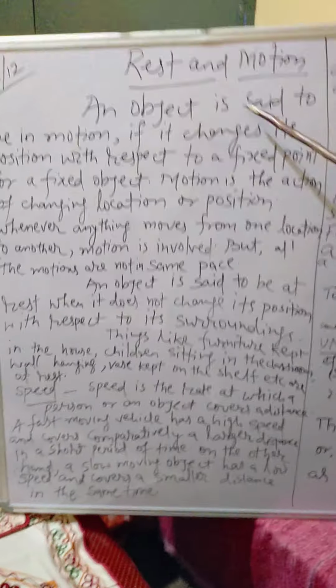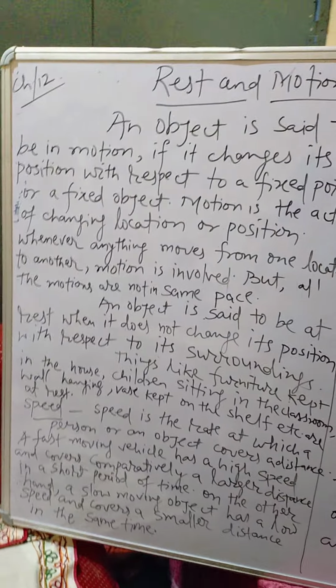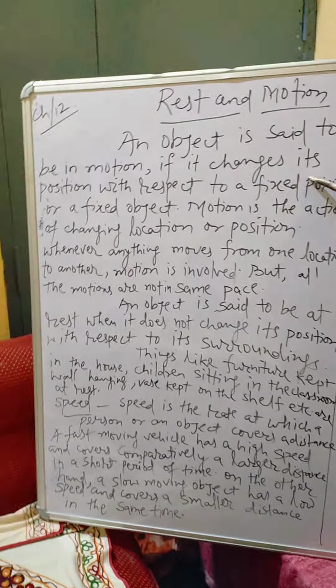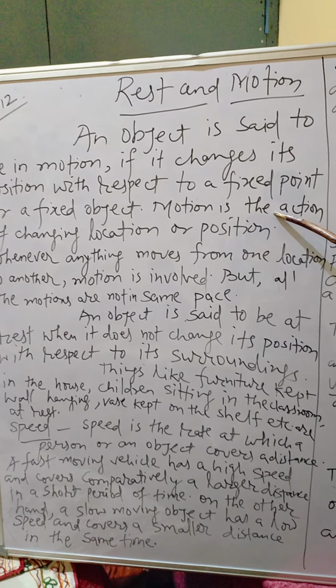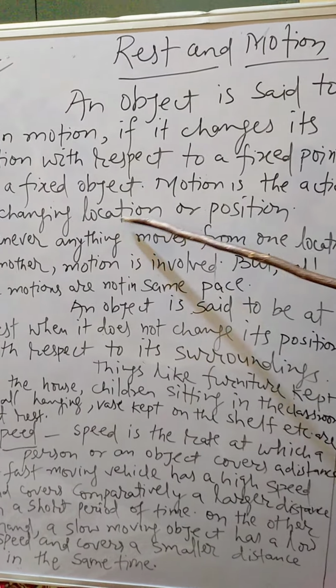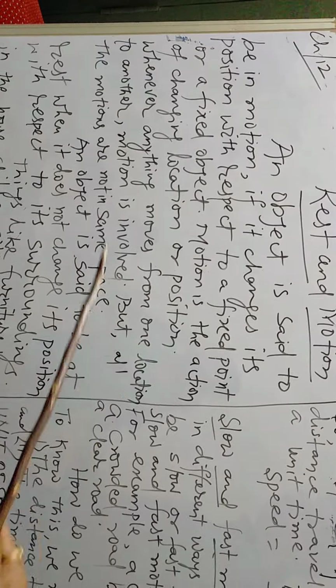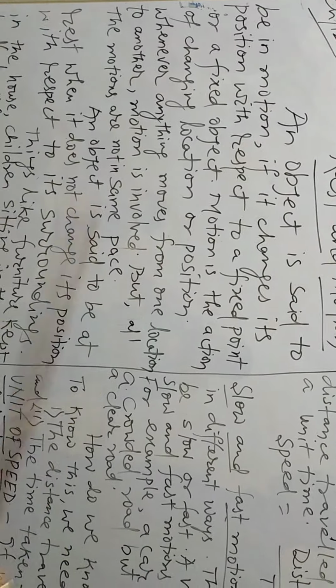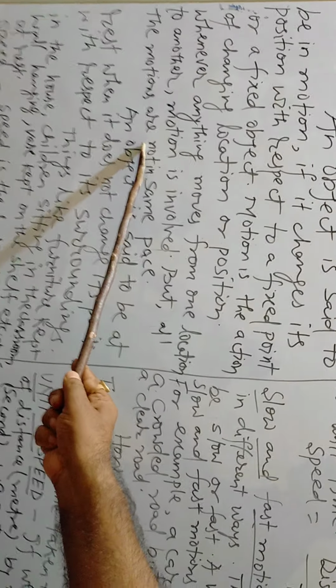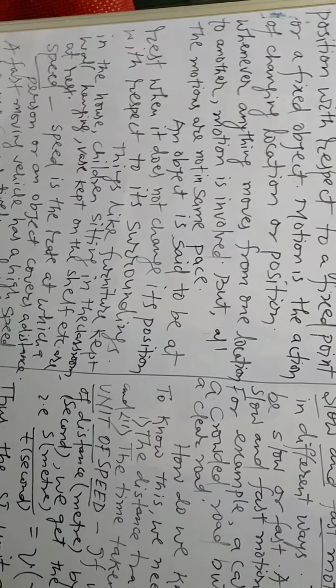An object is said to be in motion if it changes its position with respect to a fixed point or a fixed object. Motion is the action of changing location or position. Whenever anything moves from one location to another, motion is involved. But all motions are not at the same pace.